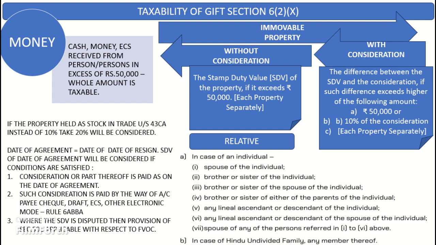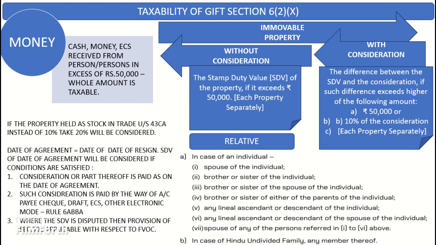Finally, we are moving to the last but most important topic in IFOS, which is taxability of gifts. For an individual, taxability applies from October 1, 2009 to March 31, 2017. For any person, taxability applies from April 1, 2017. Gift of any sum of money or property, or transfer of property for inadequate consideration on or after April 1, 2017, is to be subject to tax in the hands of any person as IFOS, subject to the following. Here I have categorized into a table the contents as nature of asset, taxable value and their particulars.